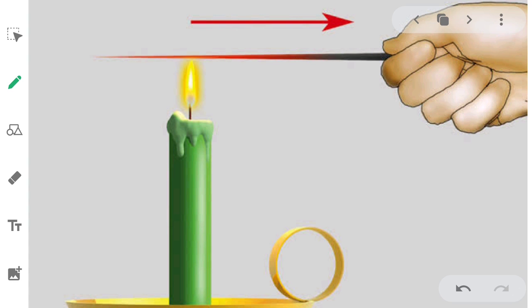The red part is the hottest part. As you can see, the red color fades as we move further, as the heat moves further. It means the transfer of heat is becoming less.